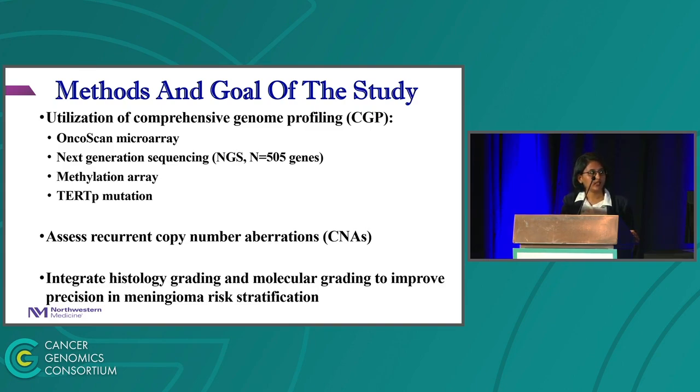And in this study, we have utilized integrated comprehensive genome profiling using OncoScan microarray, next-generation sequencing, which targets 505 solid tumor genes, methylation array, and TERT promoter mutations to assess recurrent copy number aberrations and to integrate histology grading and molecular grading to improve precision in meningioma risk stratification.